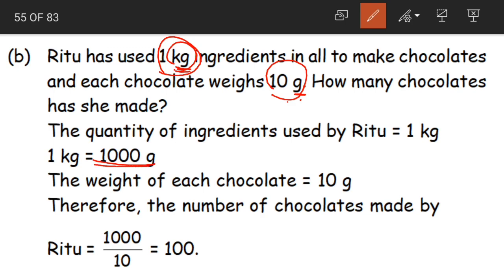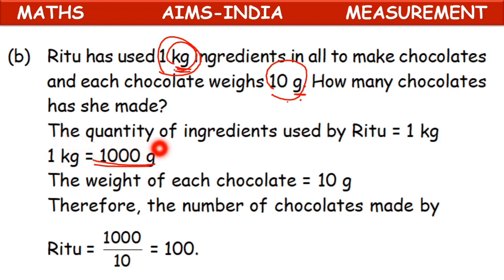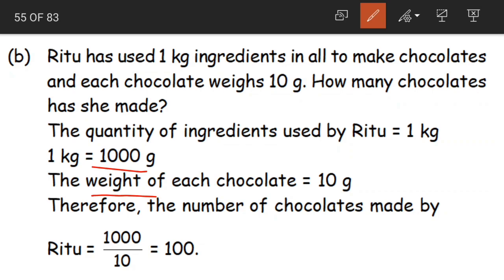Now what is this 1000 grams? It is the quantity. It is the total quantity of ingredients used by Ritu to make her chocolates. That is 1000 grams. Now the weight of each chocolate she made is 10 grams. So we have to find out the total number of chocolates made by Ritu. The total quantity used is 1000 grams. From 1000 grams, each chocolate she made weighs 10 grams only.